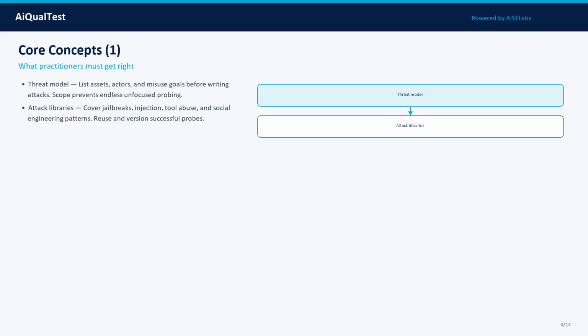In practice, treat this as a measurable property: define what good looks like, attach evidence, and track it across model, prompt, data, and tooling changes. Concept 2: Attack libraries. Cover jailbreaks, injection, tool abuse, and social engineering patterns. Reuse and version successful probes.